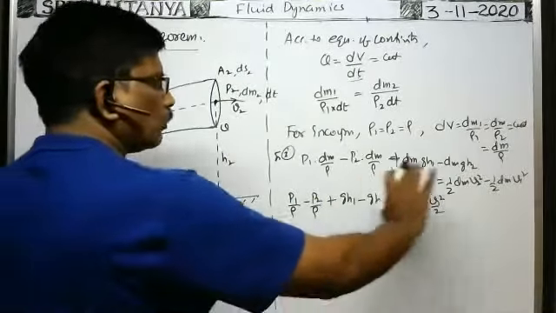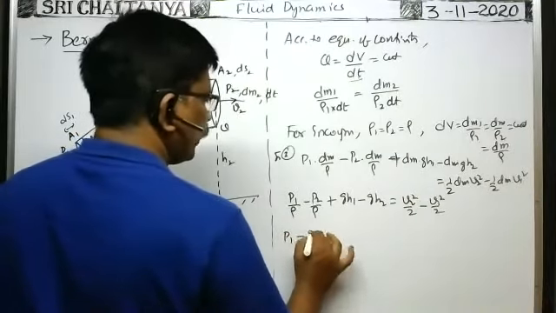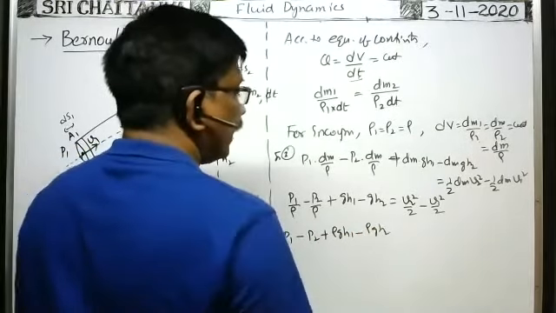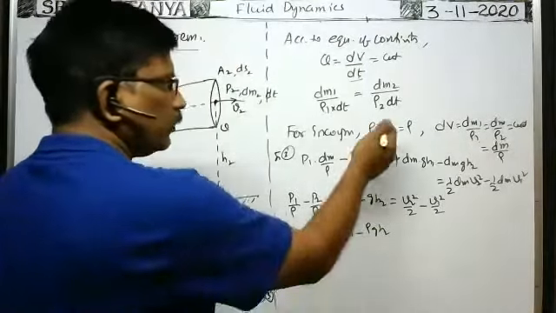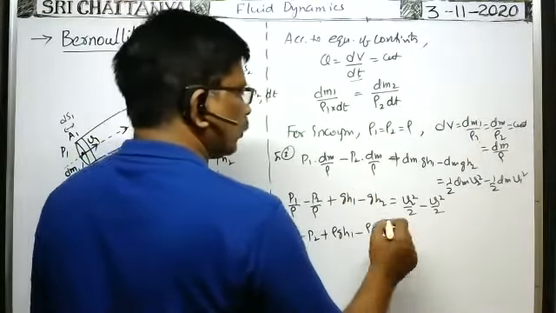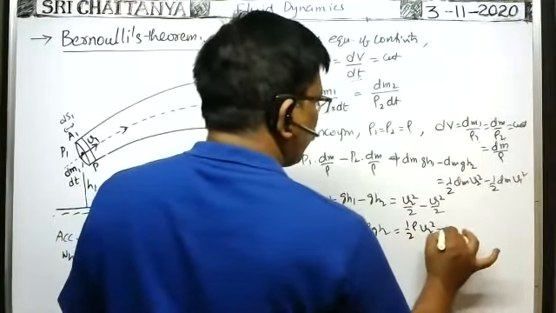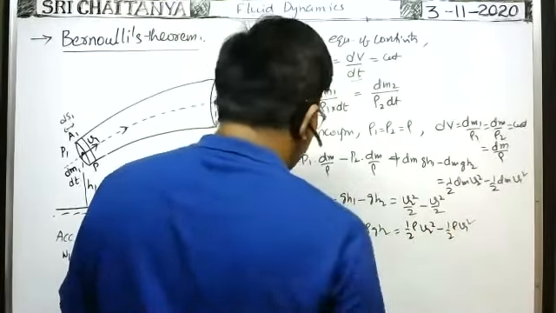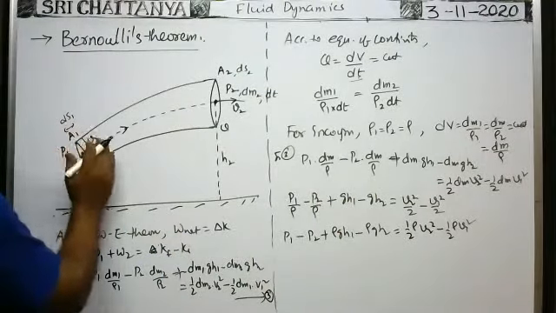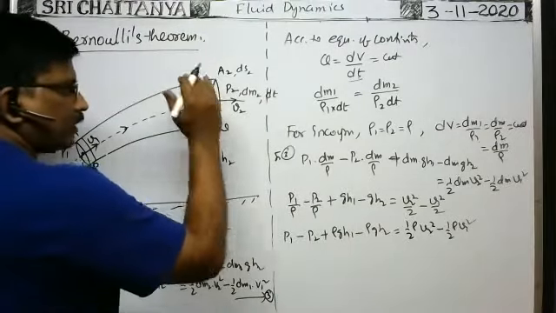Now you multiply with rho on both sides. Then P1 minus P2 plus rho g h1 minus rho g h2. In case of incompressible fluid, density is also the same, no? That's why instead of rho 1, rho 2, you write rho only. You multiply on both sides with rho. That is equal to 1 by 2 rho v2 square minus 1 by 2 rho v1 square. Therefore, you write all the terms belonging to the first cross section of the tube on one side, and the different physical quantities related to the second cross section on the other side.